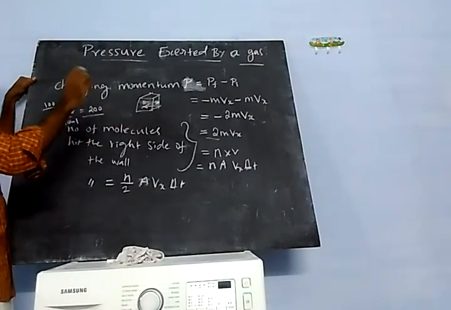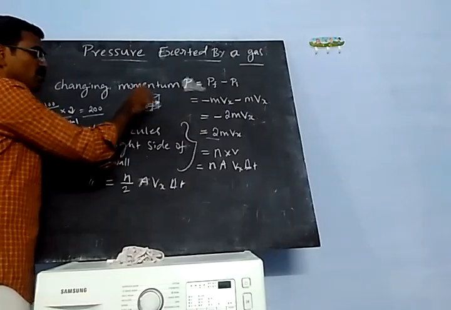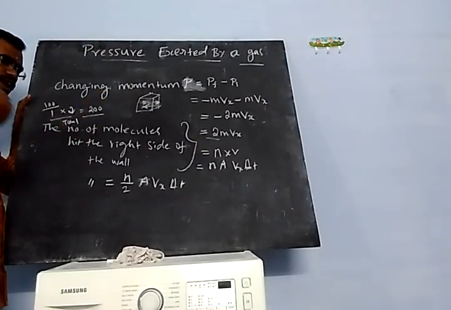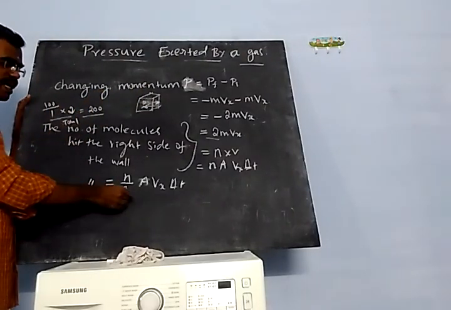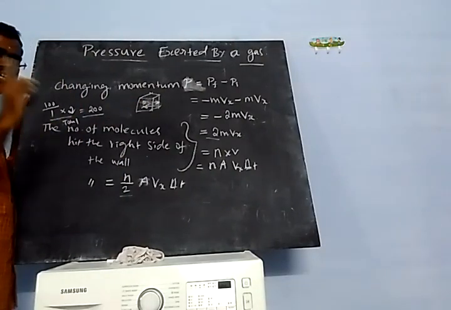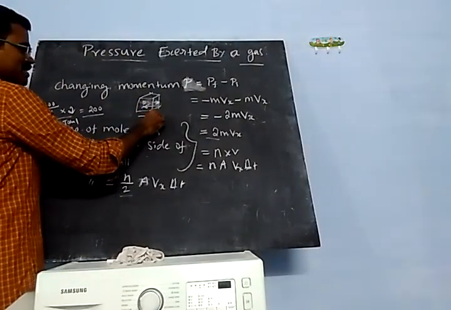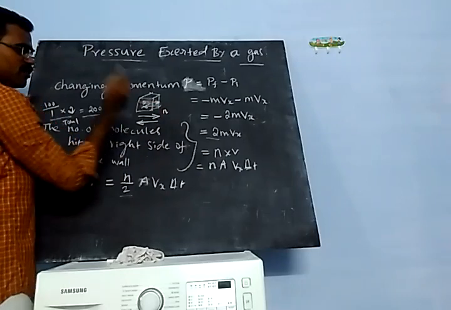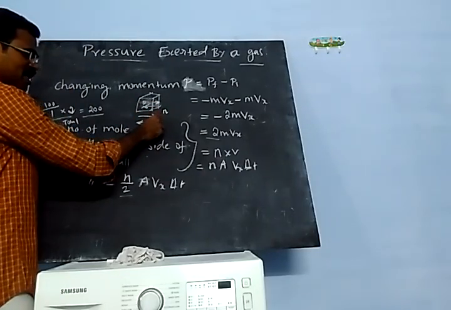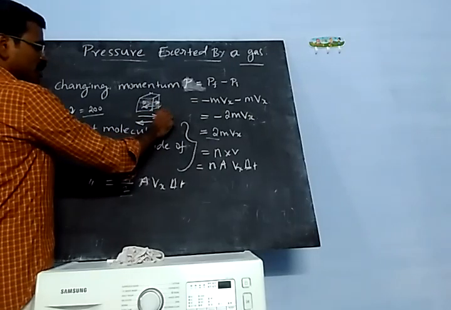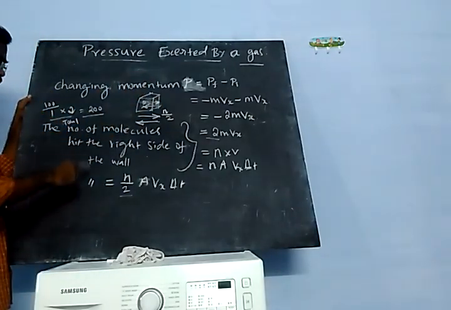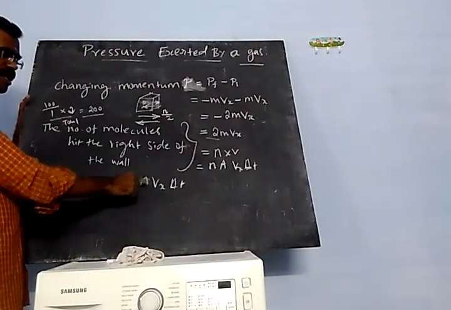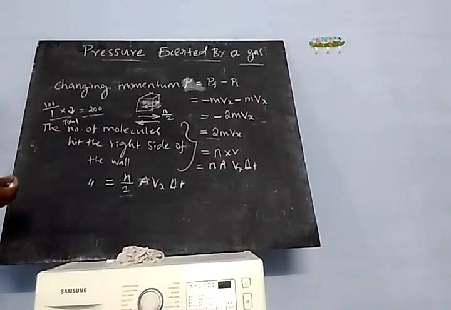Do you understand? So we want to find out, we can calculate the average number of molecules that hit the wall. Average means you can take 2 directions. One is moving right side and another one is moving left side. So total number n, you take the two sides, and you can take that average n by 2. So the number of molecules that hit the right side of the wall is n by 2 of A Vx into del T.